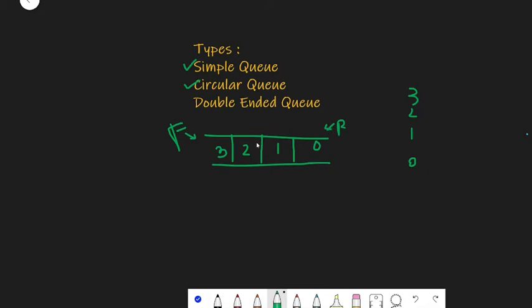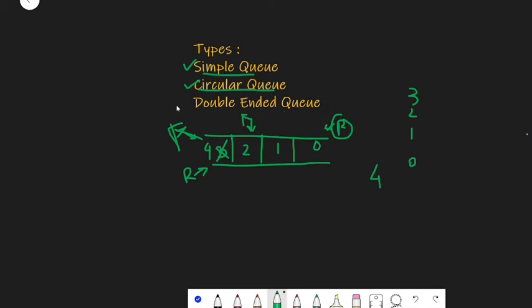Now if you perform a pop operation, or you can say a dequeue operation, then this 3 will be removed. So now your front will be facing over here. Now let's say that you want to enqueue 4 into the queue. What will happen? This rear will come over here. Currently your front is over here, so this rear will come to index 0, and hence 4 will be enqueued over here. This is how the circular queue removes the disadvantage of simple queue.